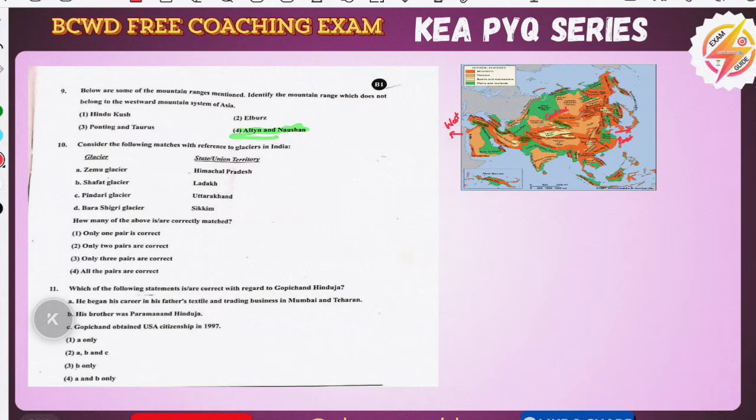Coming to the 10th one, you should know the important glaciers, then only you can solve this question. It is not a tough question if you know some of the glaciers correctly. They ask how many of the above are correctly matched. We will see this: Bara Shigri glacier in Sikkim, they have given. No, the Bara Shigri and Chota Shigri are in Himachal Pradesh.